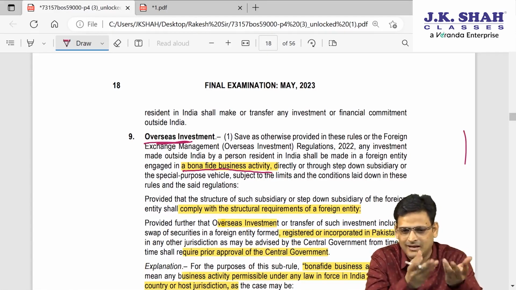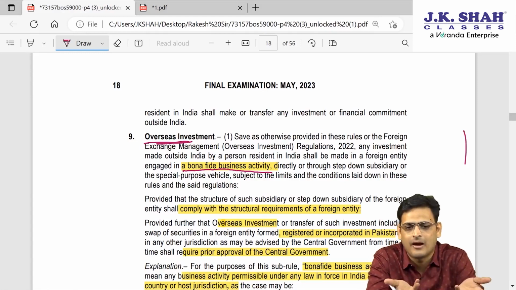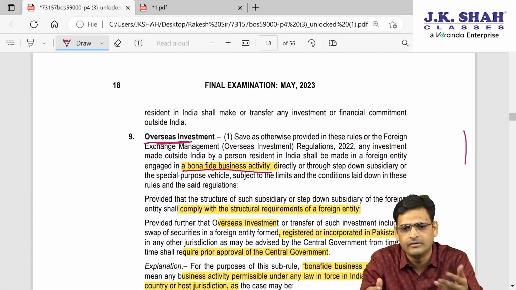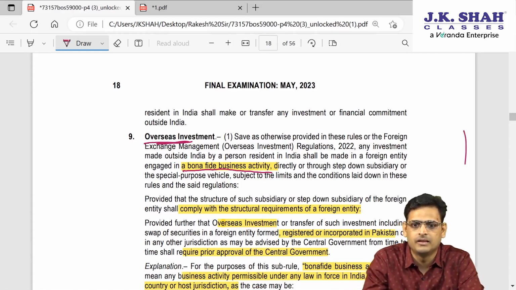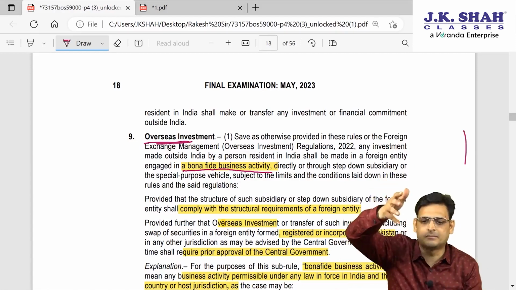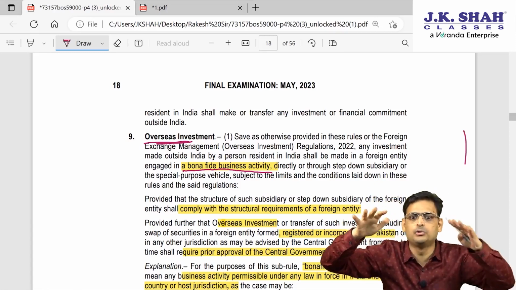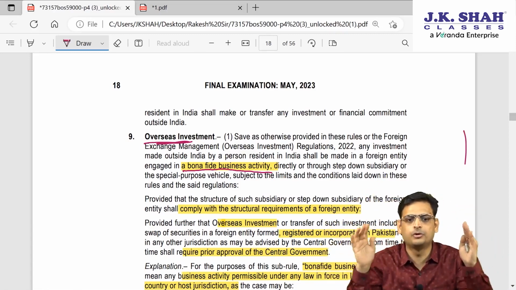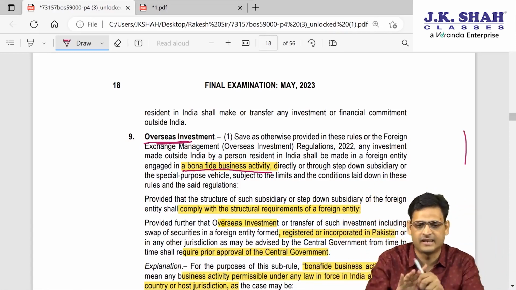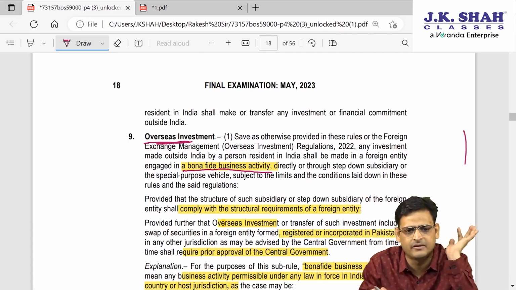Now they have written it, but even if it had not been written, obviously you have to comply with that. You cannot do something which is a dummy thing. Whenever I am making an investment in a foreign entity, they should do some genuine activity. They should be into a bona fide business activity. So this is an obvious point, but they have given it.